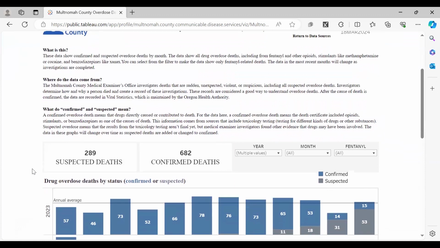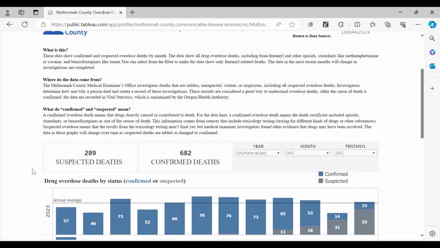So I want to emphasize what that means. Confirmed overdose death means that there is confirmation after investigation from the medical examiner's office that drugs directly caused or contributed to death.